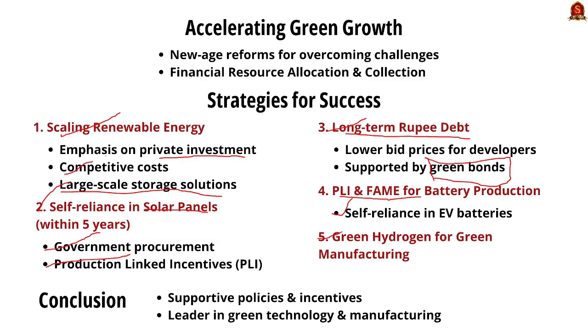And the fifth one is green hydrogen for green manufacturing. See, all these strategies will help in India's transition to the renewable energy sector and also help India attain the Paris goal commitments and also sustainable development goals. So with this, let's move on to our next topic for this discussion.